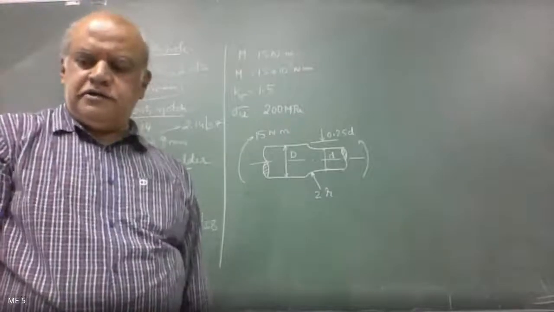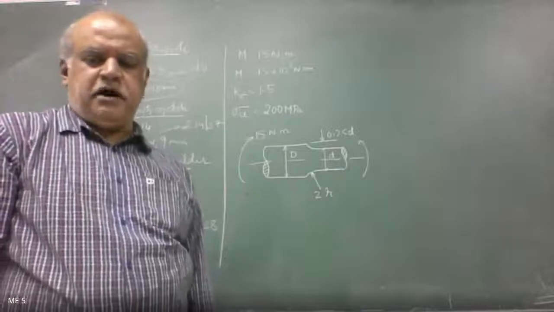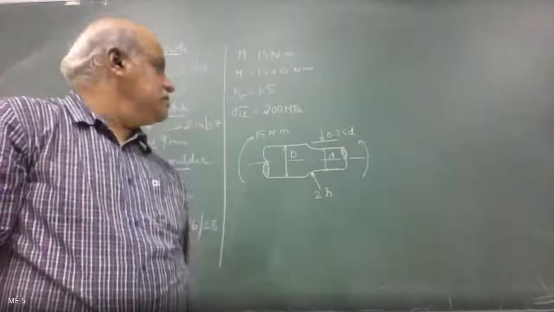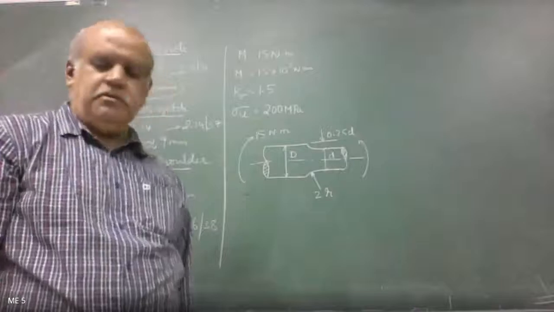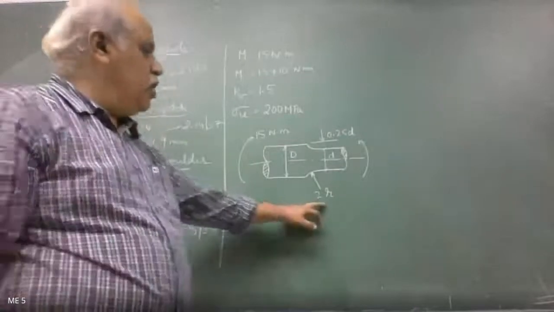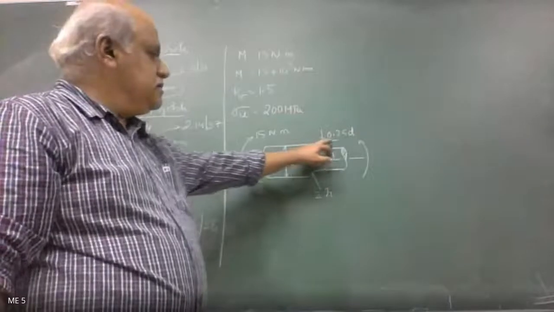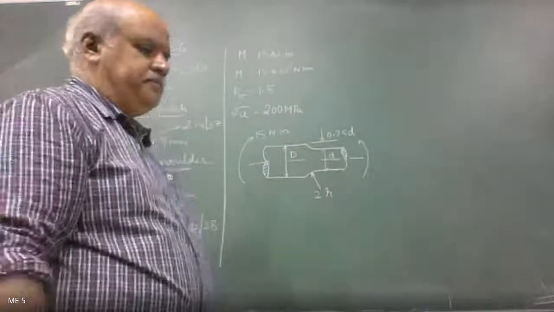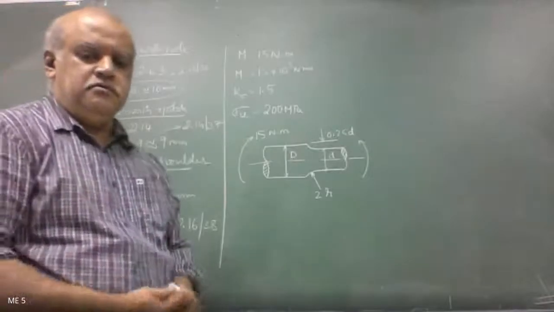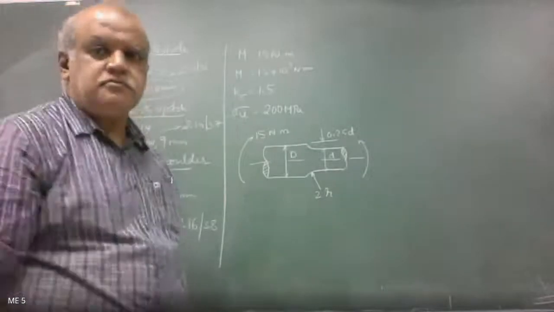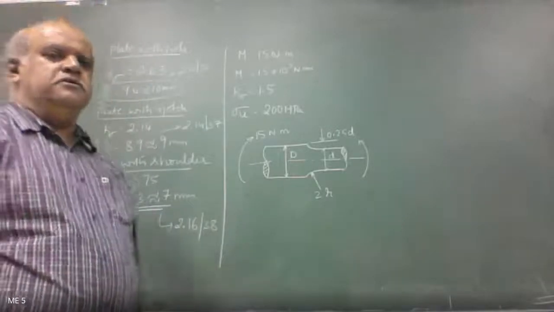This was asked in December 2019 for 6 marks. So just note down this problem. This is 2R here, capital D, small d. This distance is 0.25 d. Please note down the sketch.